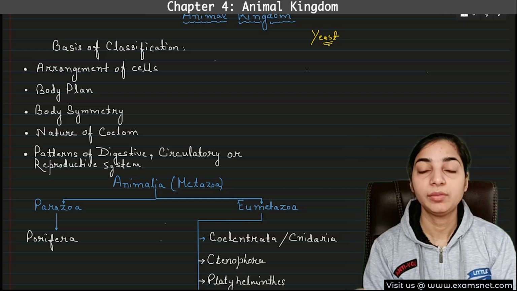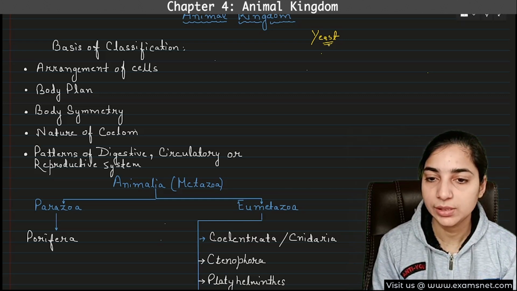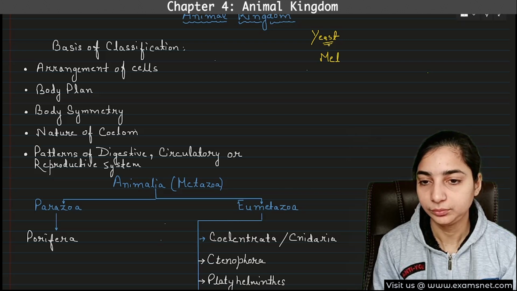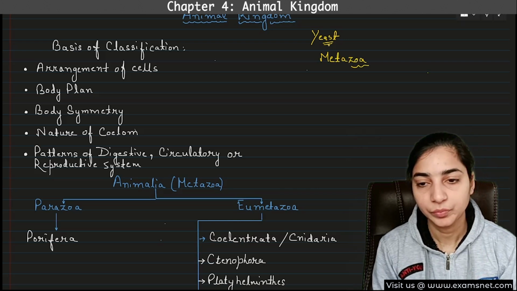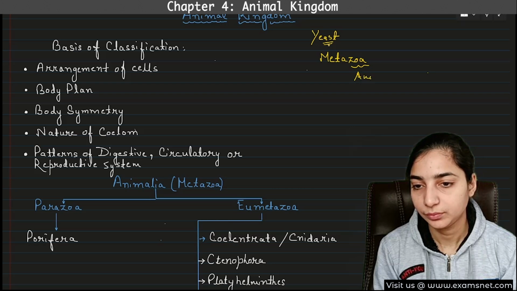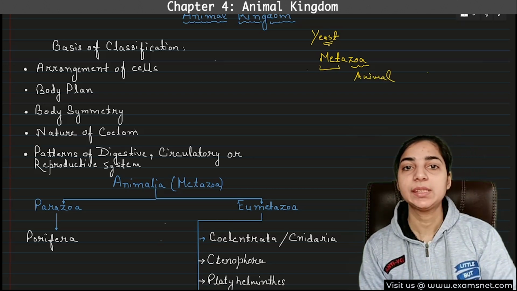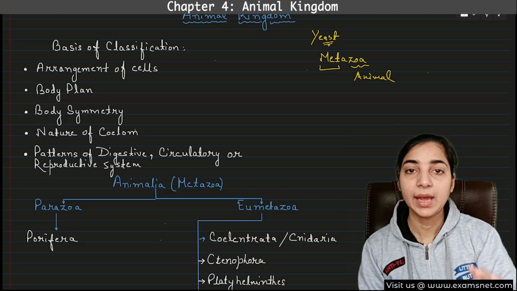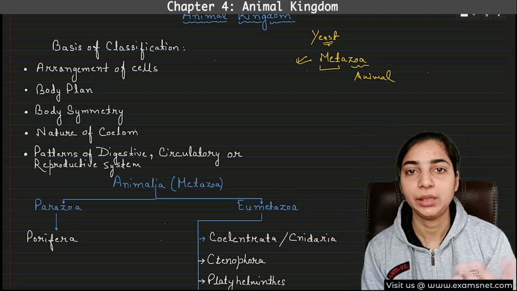So this is the reason why the animals are also known as metazoans. Another name of animals is metazoans, Metazoa. So zoa means animal. And the word meta is used because these are more advanced types of animals and they are multicellular. So another name of animal is metazoa.